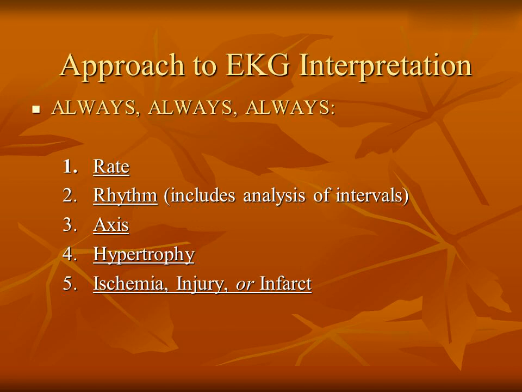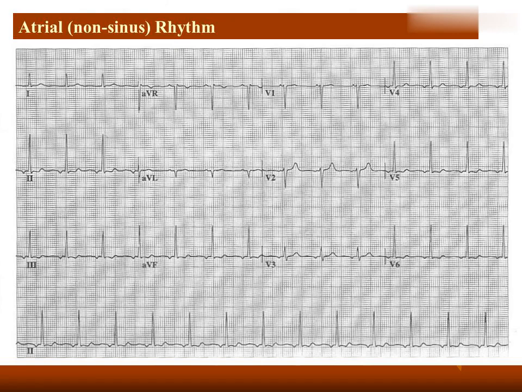Approach to EKG interpretation. Always: 1. Rate. 2. Rhythm, includes analysis of intervals. 3. Axis. 4. Hypertrophy. 5. Ischemia, injury, or infarct. Atrial, non-sinus rhythm.